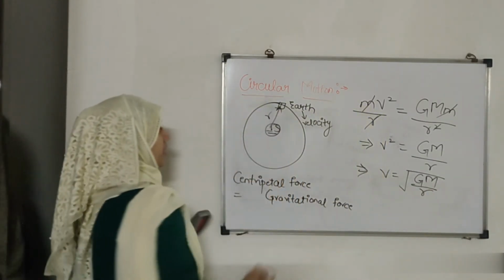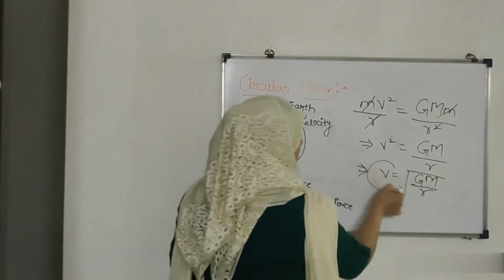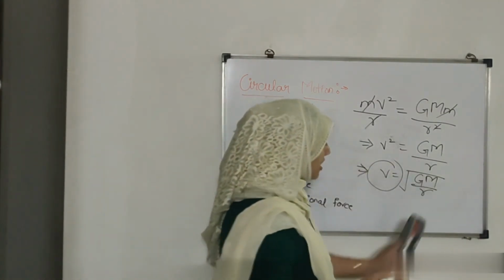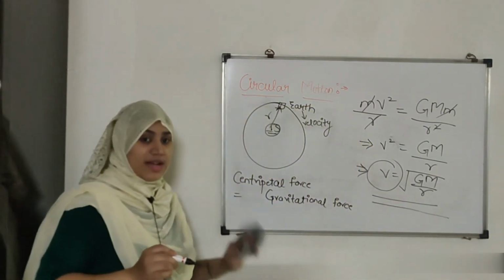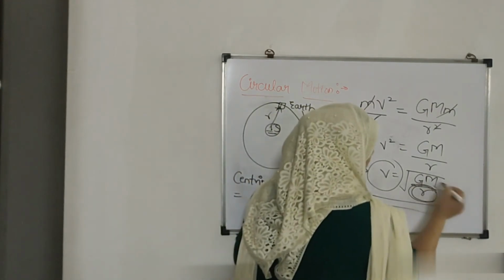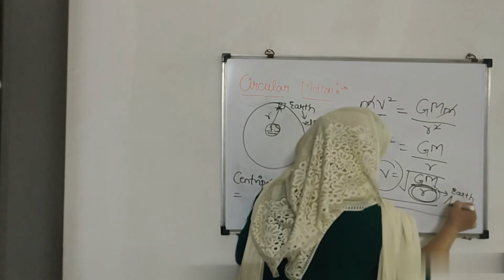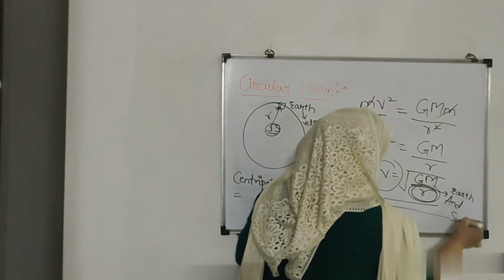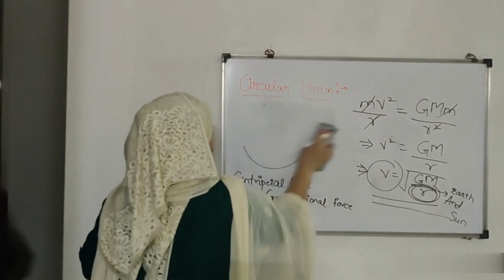This r is nothing but the distance between the earth and the sun. So the velocity of any planet around the sun is given by this formula. We have to remember it. So basically it depends upon the distance between the earth or the planet and the sun.